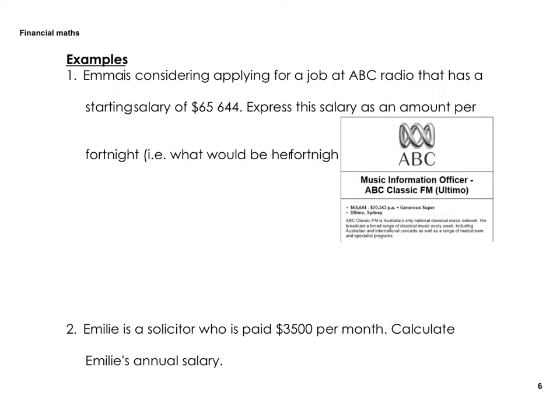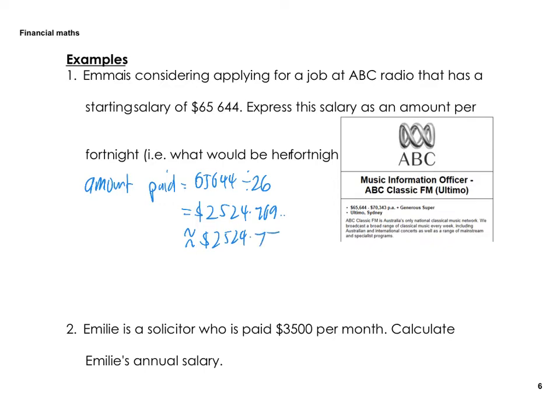So amount paid is just 65,644 divided by 26, which is 2,524.769, so we'll call it 2,524.77. So we normally round money to 2 decimal places because there's 100 cents in a dollar. And obviously 100 is 2 zeros.